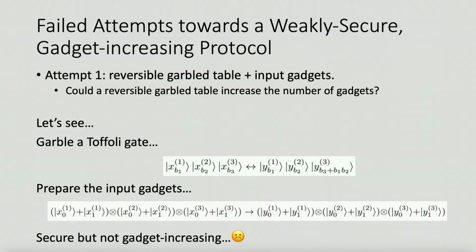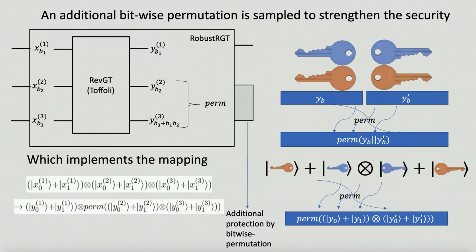So we need to do more to increase the number of gadgets. We introduce the following construction called robust reversible garbled tables. In the output part, the client will garble a Toffoli gate and set up additional bitwise computation to protect the keys on the second and third output wire. Recall that keys are not just singletons, but also bit strings. With this construction, the server can still map 3 gadgets to 3 gadgets, but 2 of the output gadgets are protected under this bitwise computation.